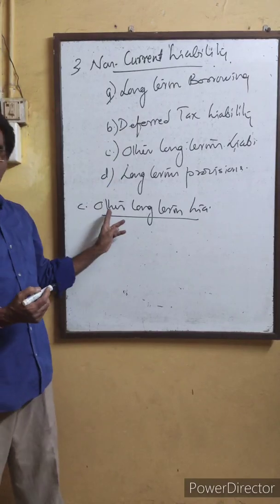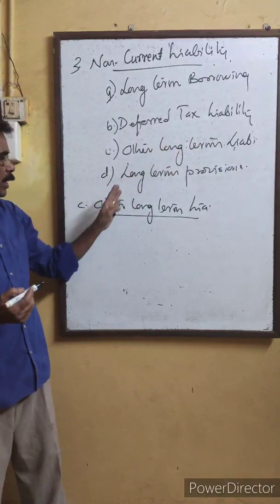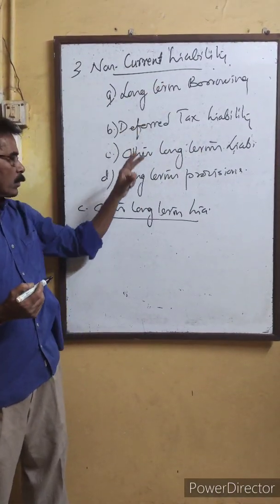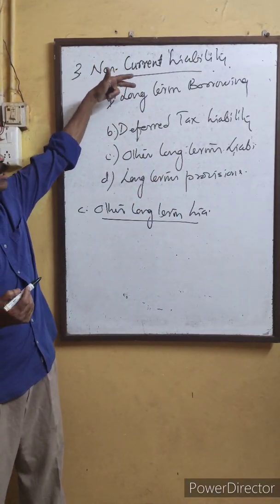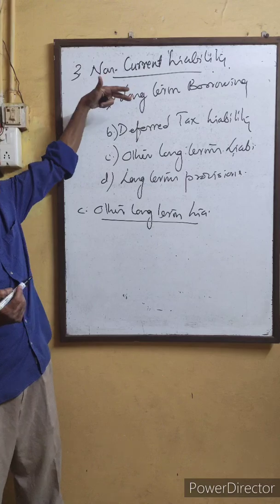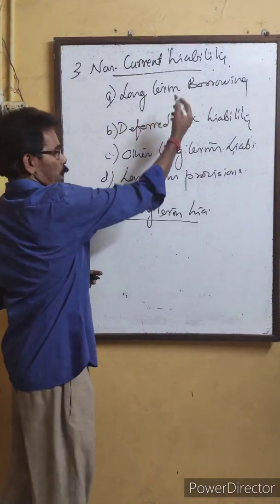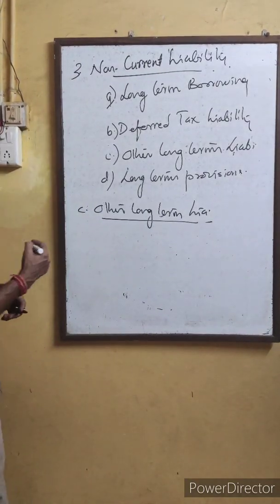Third one is other long-term liabilities. This is the amount other than long-term borrowing. Long-term borrowings, as you have seen, are debentures, bonds, loans, etc. Any other liability over and above this is other long-term liability.